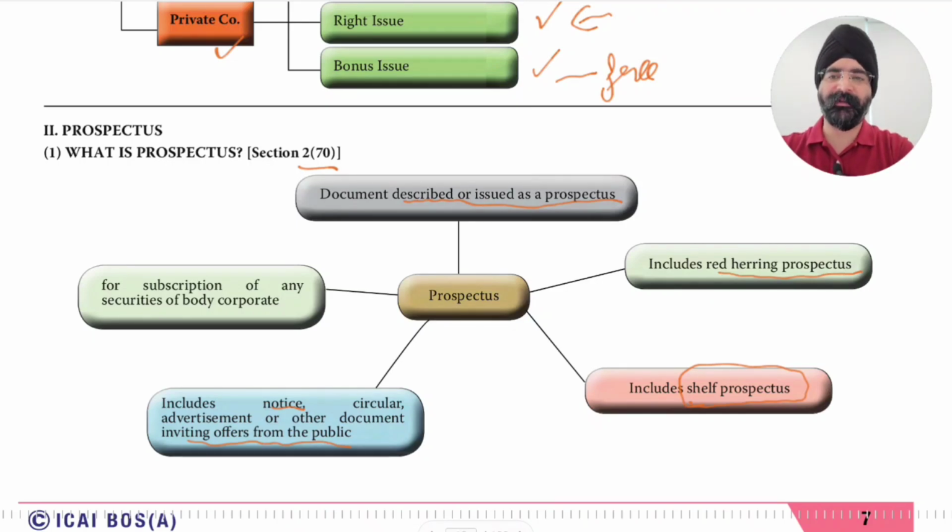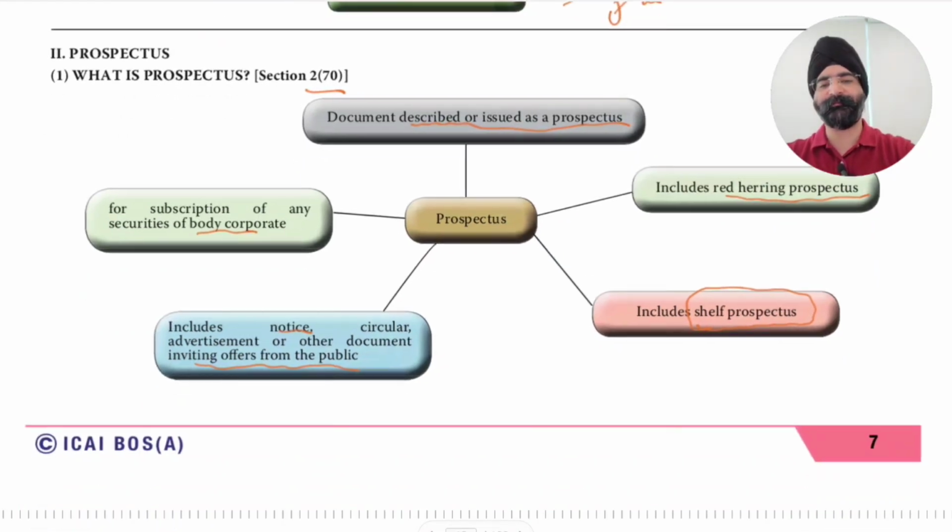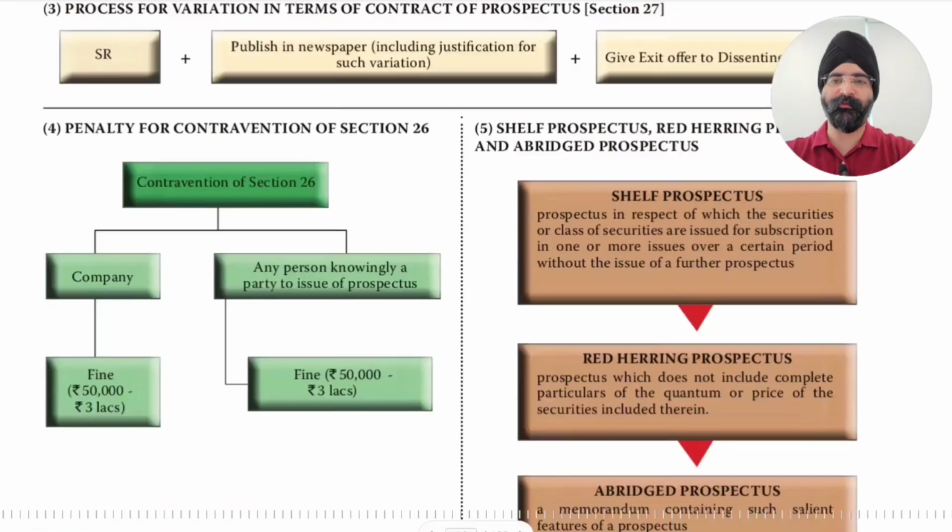Then prospectus is for subscription of securities of the body corporate. So what is the purpose of this document which is titled as prospectus, includes red herring prospectus, can be a shelf prospectus, and also advertisement relating to inviting offers from public is also termed as prospectus. Now what is the purpose? For subscription of securities of this particular body corporate. This is the purpose.